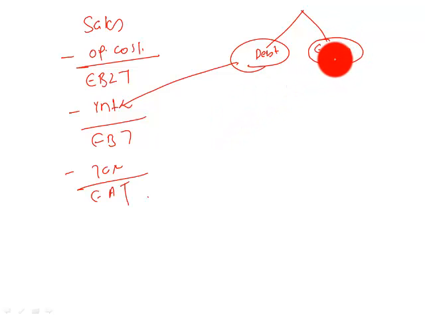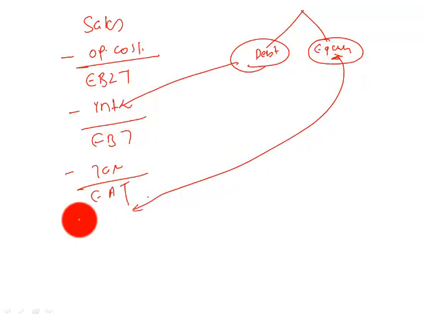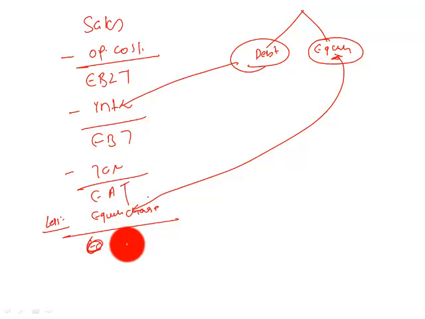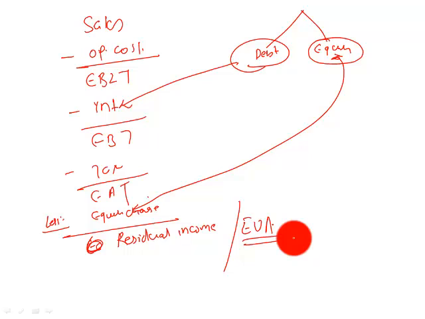So when you charge cost of equity to profit after tax and say less equity charge, what you get is economic income, or rather, simply say residual income. This concept has also been called economic value added. So EVA and residual income are the same concept.